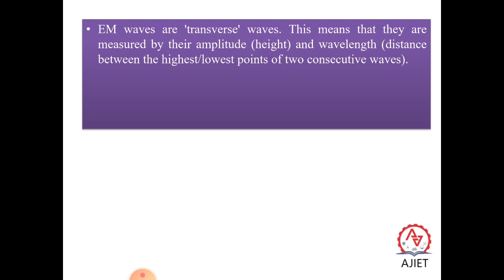But electromagnetic waves are the other kind of wave, called transverse waves. Here the particle vibration direction is perpendicular to the direction of wave propagation. So these are called transverse waves. They are measured by their amplitude and wavelength, the distance between the lowest and highest point of consecutive waves, that is, between the crest and trough of the waves.